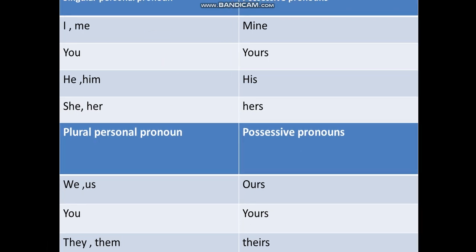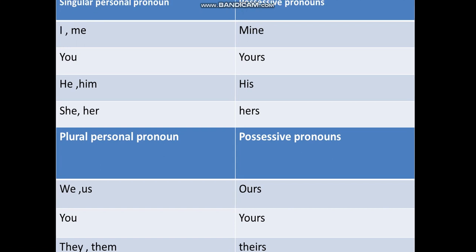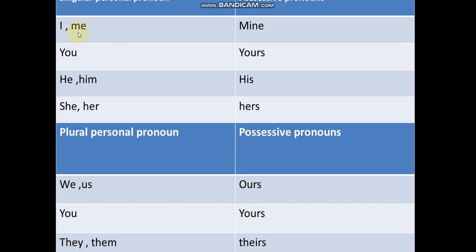Now see singular personal pronoun and possessive pronouns. I, me. Possessive pronoun is mine. You, yours. For he, him, the possessive pronoun is his. She, her, hers. Plural personal pronoun we, us. Possessive pronoun ours. You, yours. They, them, theirs.